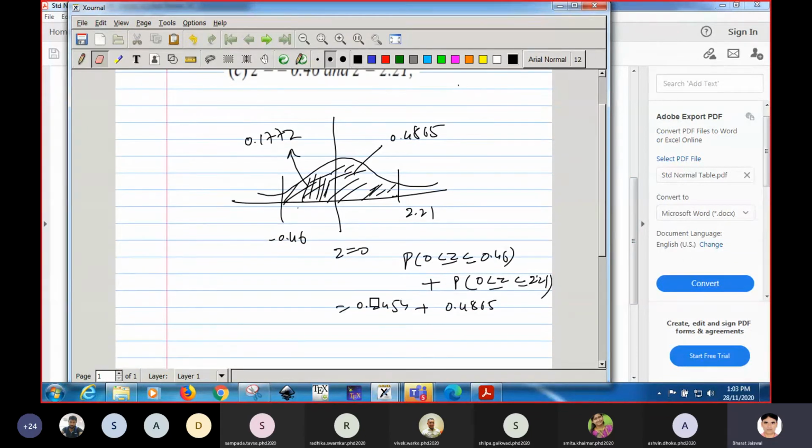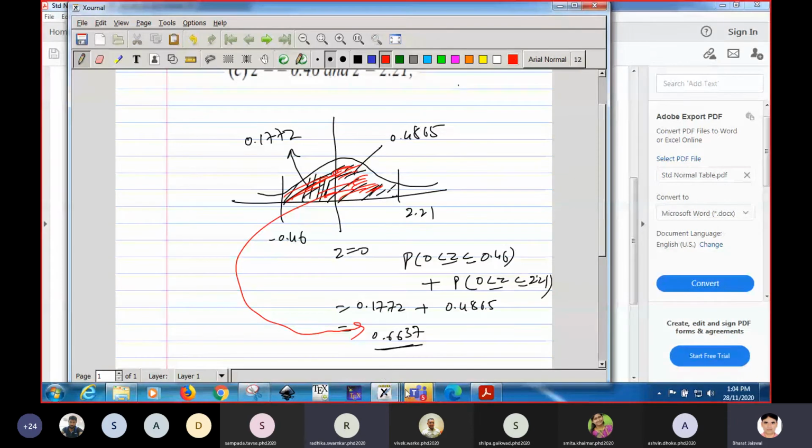If I delete this one, 1772, how much will you get? 0.6637. Is it okay? So this is the area corresponding to this whole region. This is the way to calculate the area under the normal curve for different values, whether negative or positive. I think the concept will be clear to all.